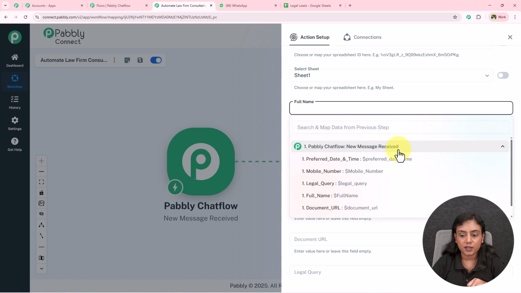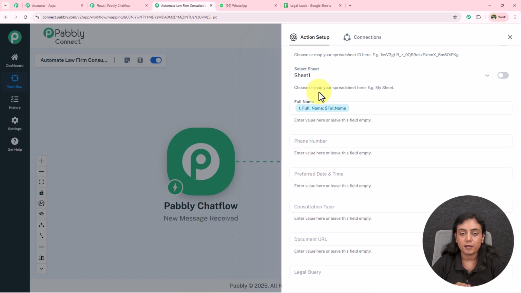As I'm going to click on it, this is the same response. It is asking for my lead's full name, and this is the name. So I'm going to select the data of my lead from my previous response. Now over here, as I've selected the data from the previous response, this data right here has been mapped, and as I've mapped this data, the data has now become dynamic. That means now whenever a new response is going to be captured in our previous step, automatically the new data is going to be updated in place of this mapped data.